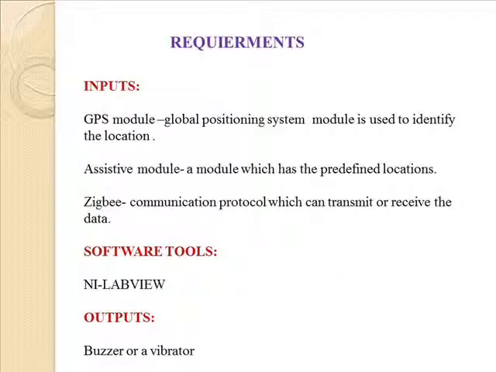Project requirements. Inputs: GPS module, the Global Positioning System module, is used to identify the location. The assistive module has predefined locations. Zigbee is a communication protocol which can transmit or receive data. Software tool: NI LabVIEW. Outputs: buzzer or vibrate.